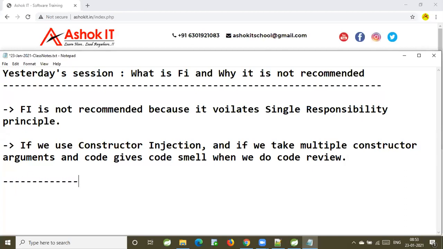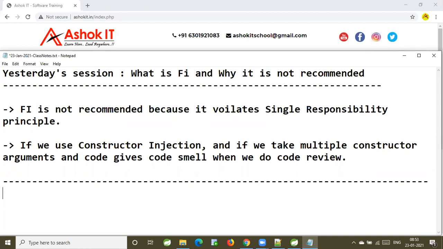All right. So with this, we understood what is IOC container, what is dependency injection, what is setter injection, what is constructor injection, and what is field injection, how they are working internally, how field injection is working, and why the field injection is not recommended.